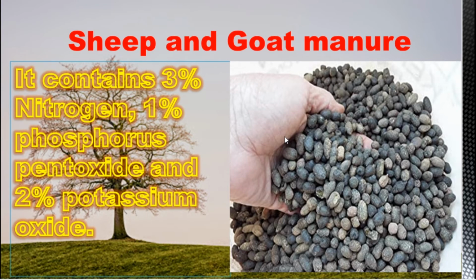Look at that. It contains 3% of nitrogen. When you compare with farmyard manure, 0.5% of potassium, phosphorus and 0.5% of nitrogen, but here 3% of nitrogen, 1% of phosphorus pentoxide and 2% of potassium oxide. So here more nutrients are present when you compare with farmyard manure. So we come to the conclusion: sheep and goat manure is better than farmyard manure.